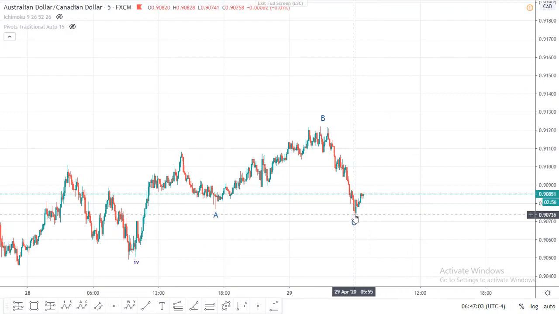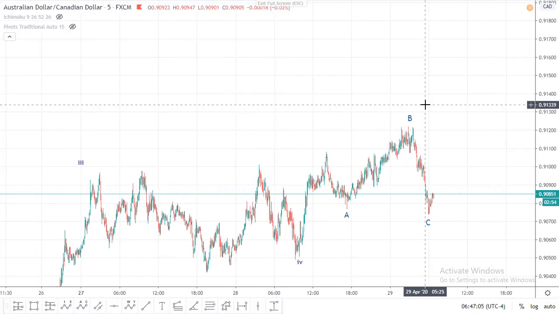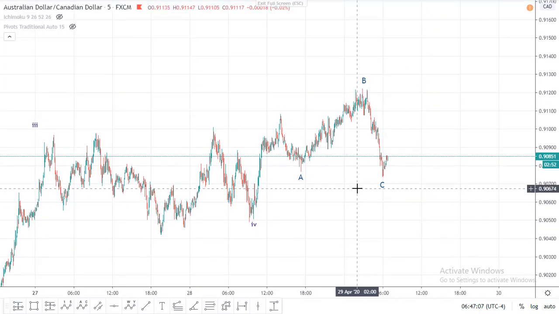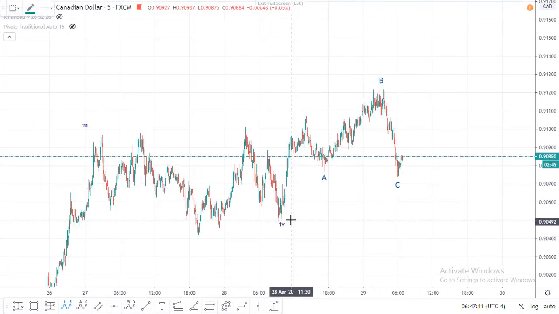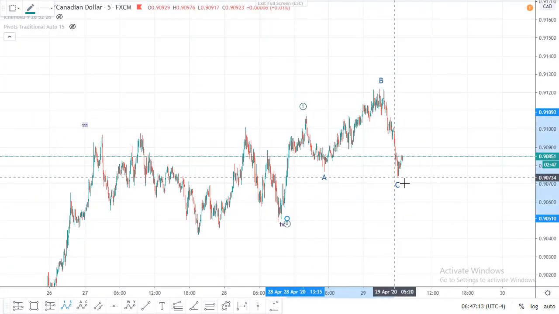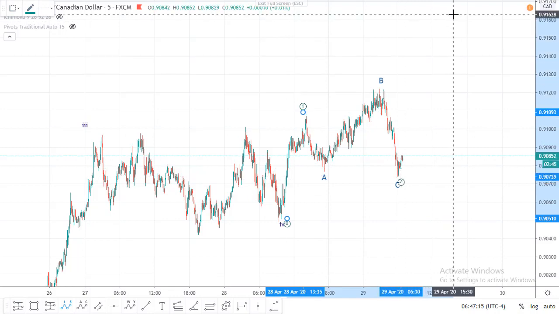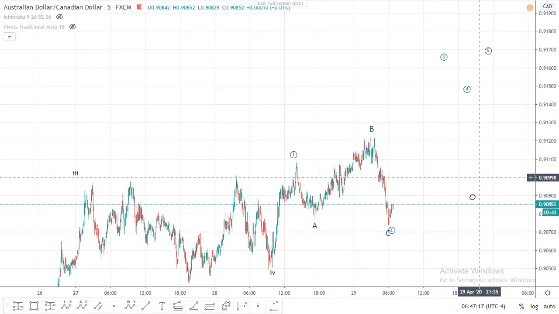Then we will see a very huge move of the third wave. So this is the 0, 1, 2, 3, 4, 5 here.